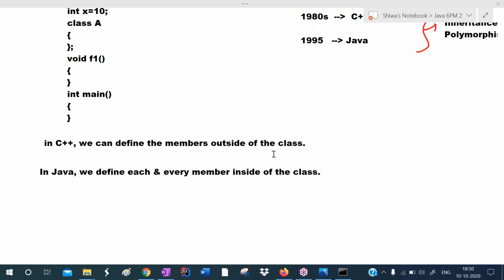Am I audible? Okay, okay. So network problem.